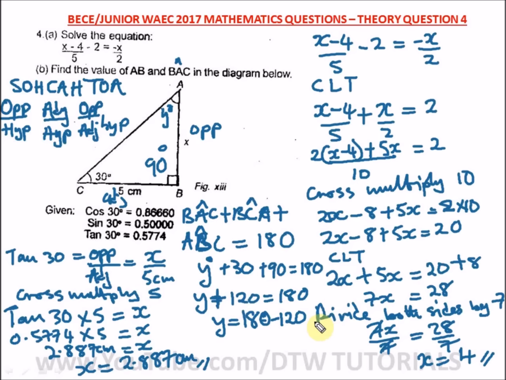What is 180 minus 120? That will give us 60. So y is equal to 60 degrees. And what is y? Angle BAC. So our angle BAC is equal to 60 degrees.